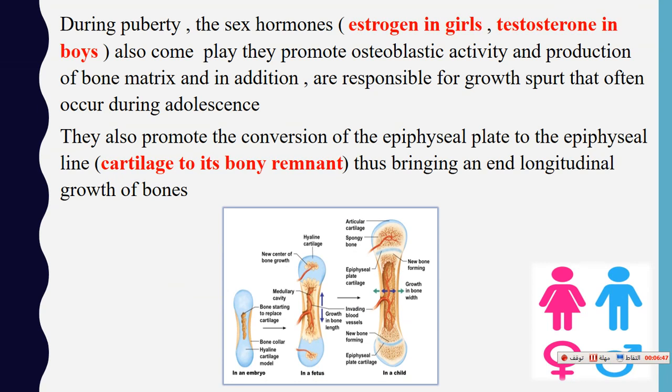The other hormone is the sex hormone. During puberty, we know the sex hormones are estrogen in girls and testosterone in boys. They also promote the osteoblastic activity and the production of bone matrix. In addition to that, they are responsible for growth spurt.